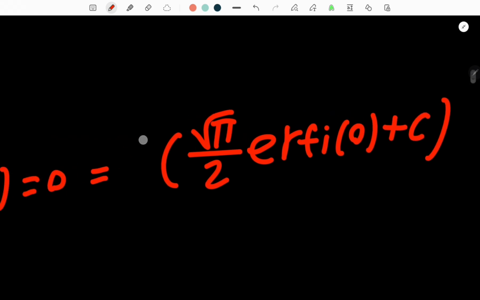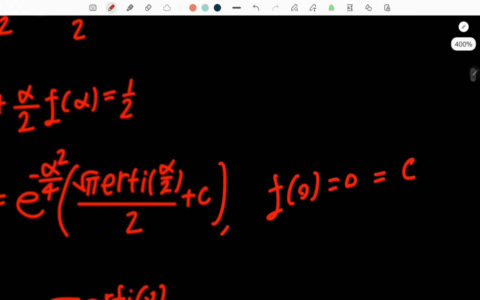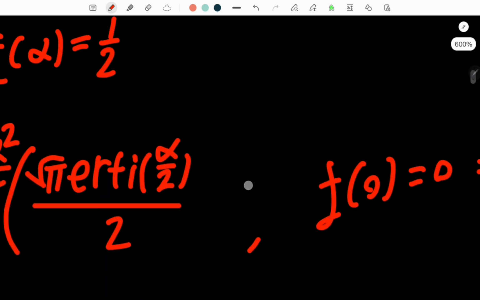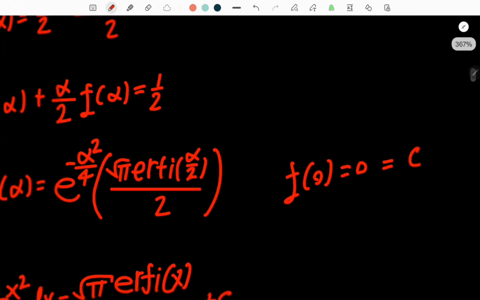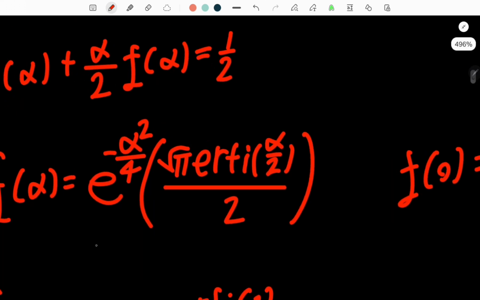Well, e to the 0 is 1, and the imaginary error function of 0 is 0. So therefore, we just have 0 equals c. So c equals 0. So we get rid of this c right here, and there we go. F of alpha is equal to this thing.